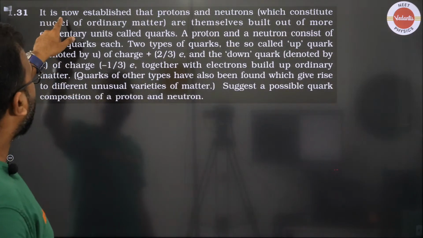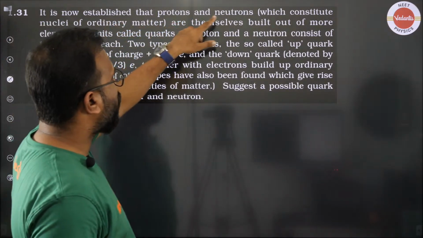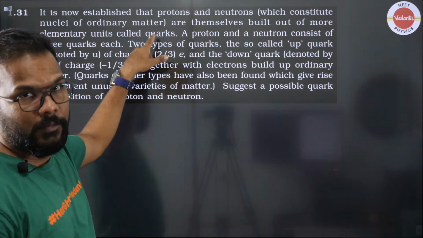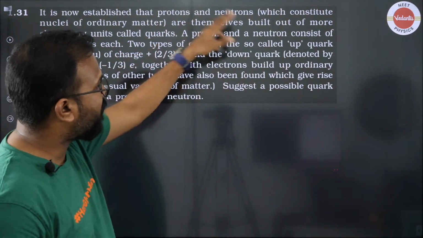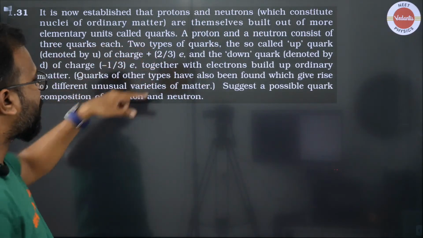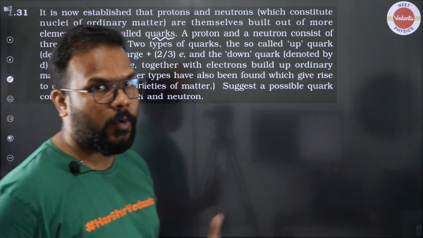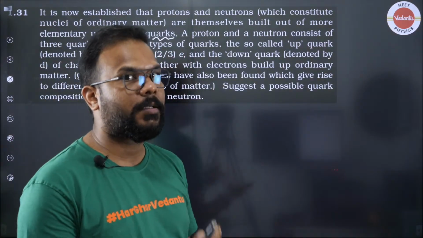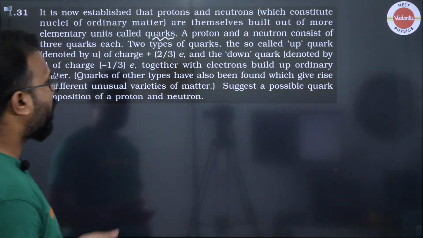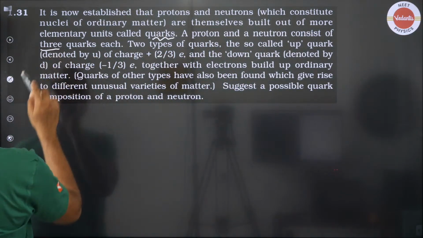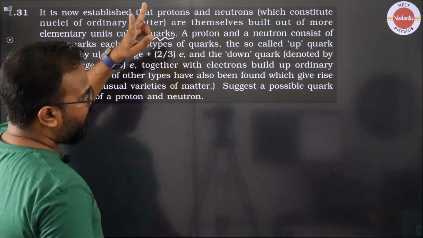It says that now it is established that protons and neutrons, which constitute the nuclei of ordinary matter, are themselves built up of more elementary units called quarks. So basically protons and neutrons are made up of quarks, is what the question is telling you. Quarks are subatomic particles. A proton and neutron are made up of 3 quarks, and that too of 2 types.